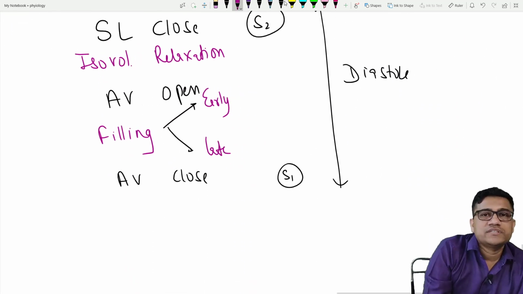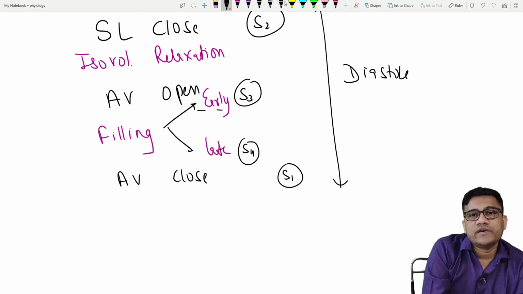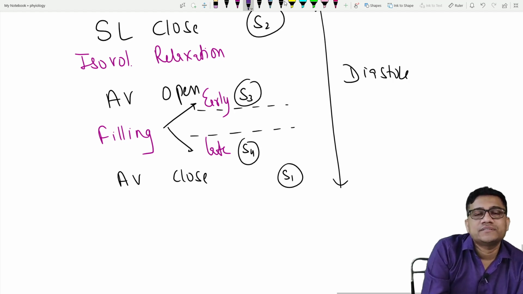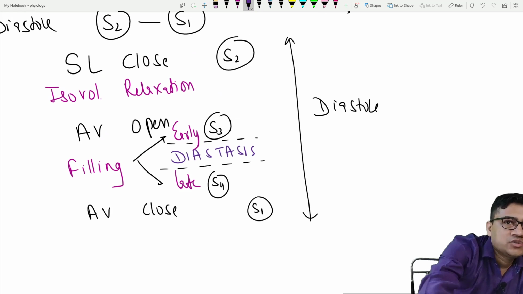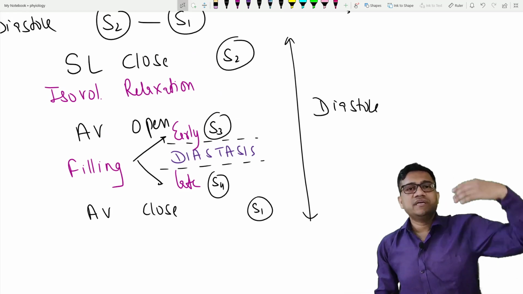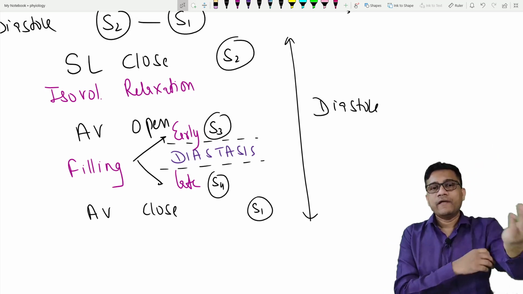What is the sound occurring in early filling? S3. This is S4. And what is between the two periods? Diastasis. This covers the entire diastole. So what is diastole? It is semilunar close, isovolumetric relaxation, then AV open, filling occurs.